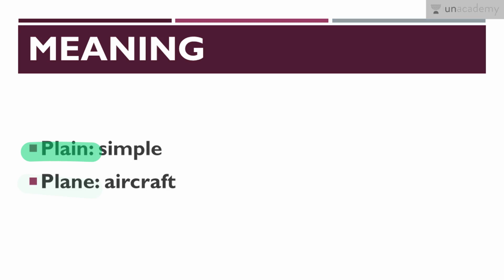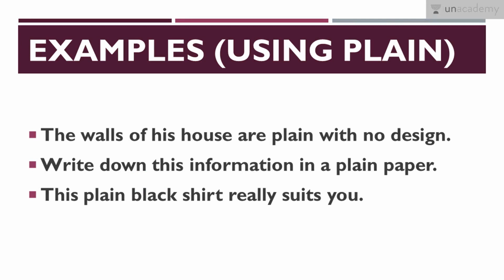So here P-L-A-I-N, plain, means something which is simple, and P-L-A-N-E, plane, means aircraft. So firstly we'll discuss examples that are using the word plain, which means simple. First is, the walls of his house are plain with no design. This means the walls of his house are simple with no design.